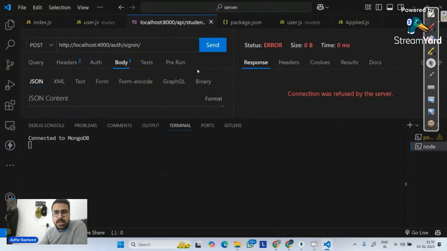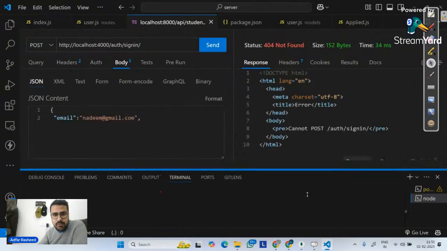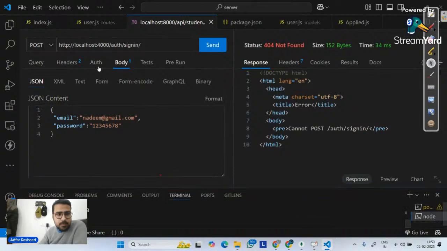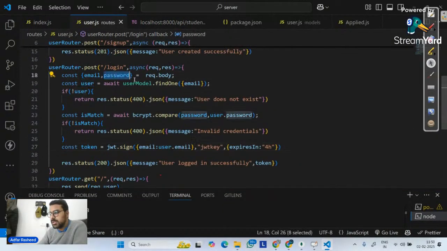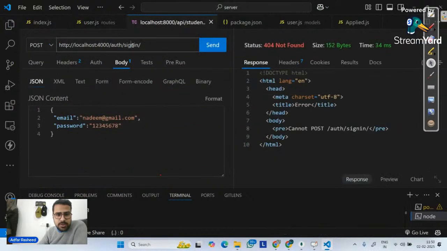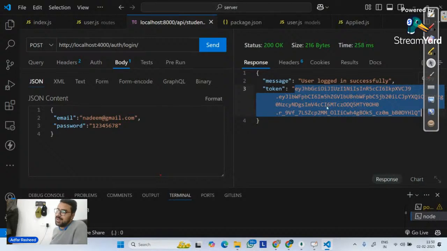Connected to MongoDB, done. Now if I click send, it says 404 not found, cannot POST /auth/signin. Why is that? Okay, it is login, not sign in. So we need to go here and say login. Now let me send it. What does it say? It says message: user logged in successfully, and then a unique token as well.